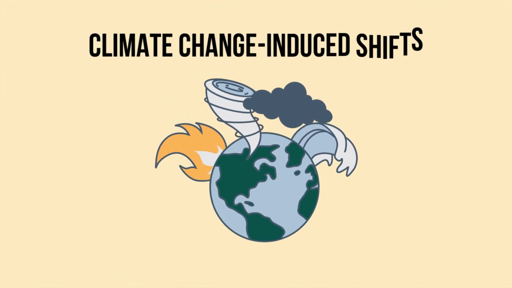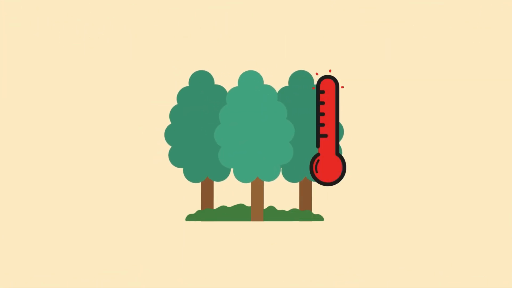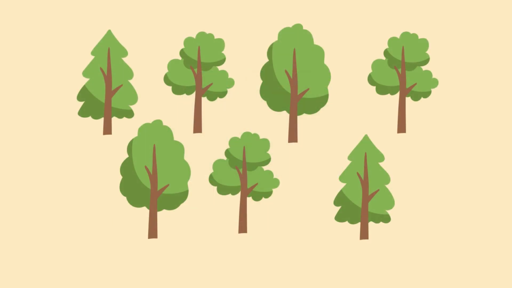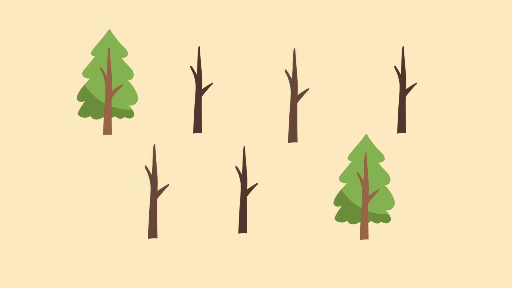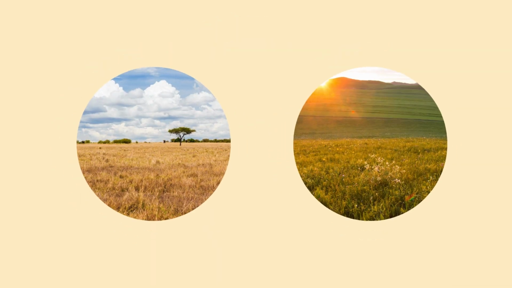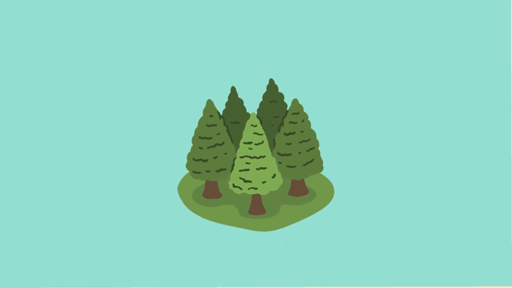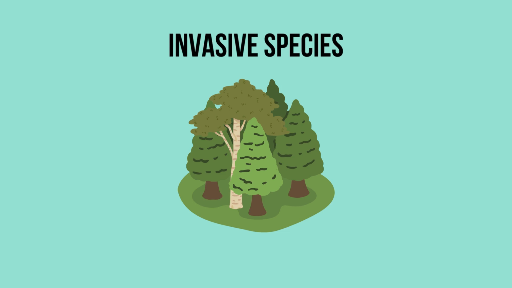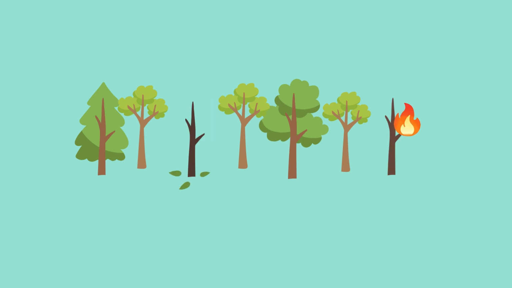Climate change-induced shifts. Forests are sensitive to changes in temperature and precipitation patterns. A tipping point might be reached when these changes lead to the death of key tree species that are unable to adapt or migrate. This can result in a shift from forest to savanna or grassland in some tropical and subtropical regions.